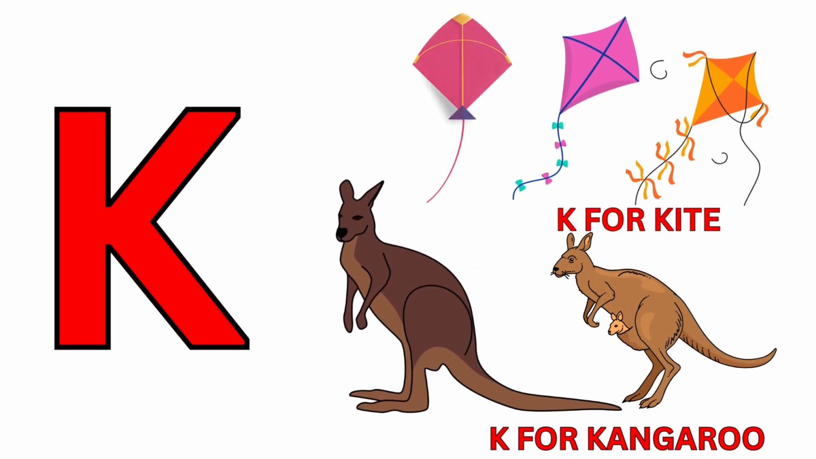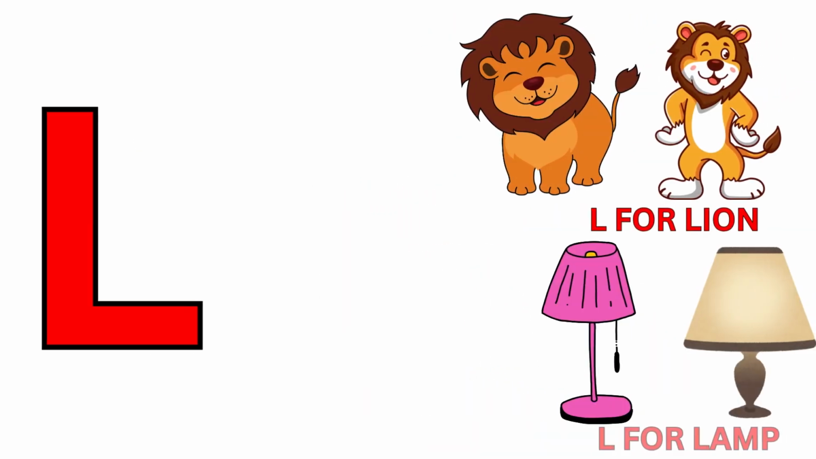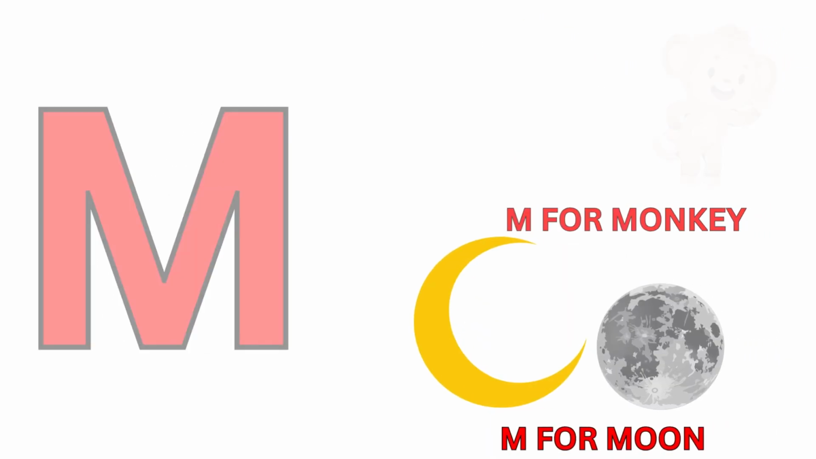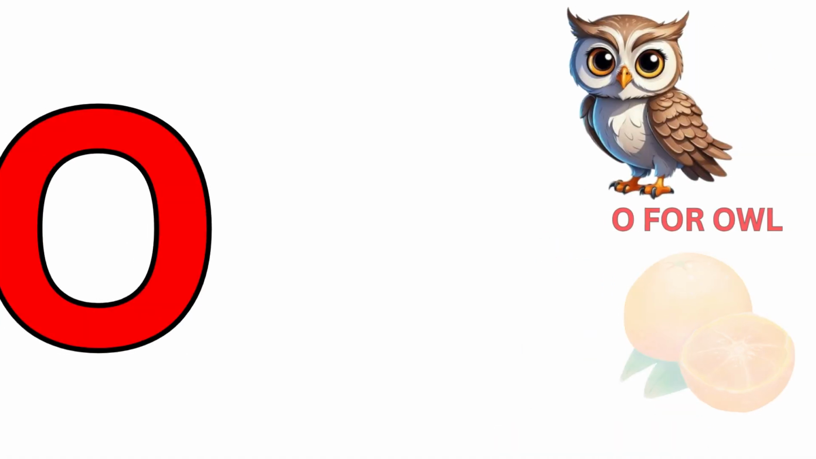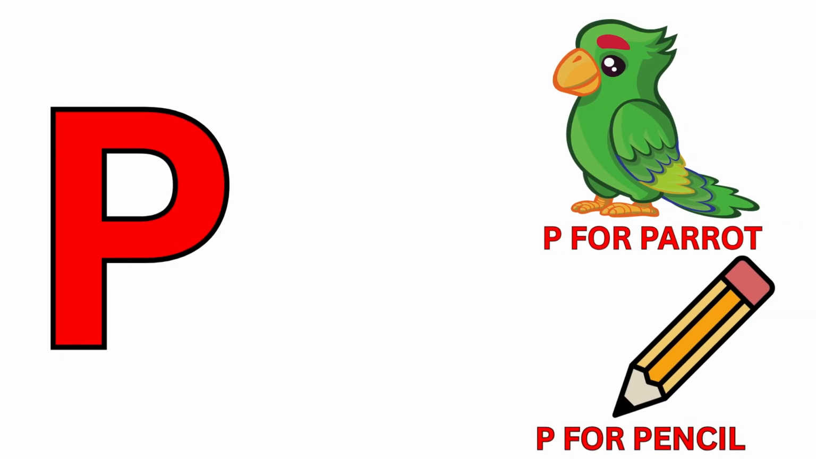K for kangaroo. L for lion. L for lamb. M for monkey. M for moon. N for net. N for nurse. O for orange. P for parrot. P for pencil.